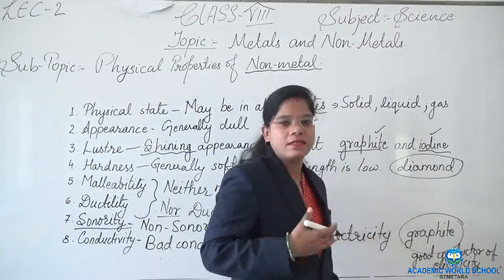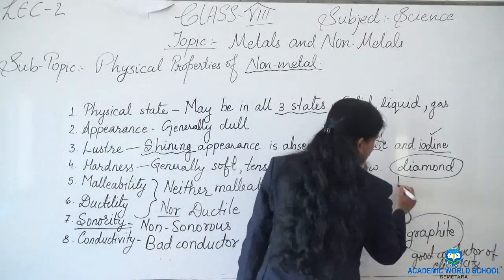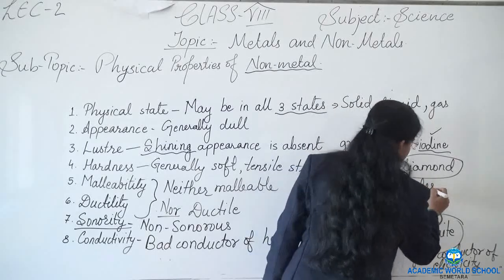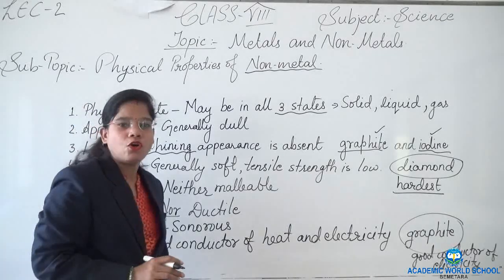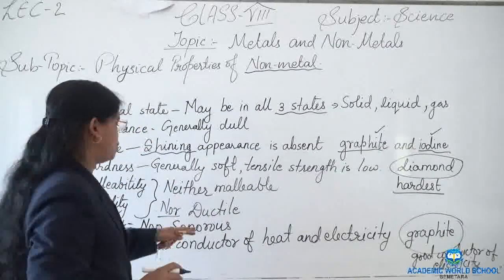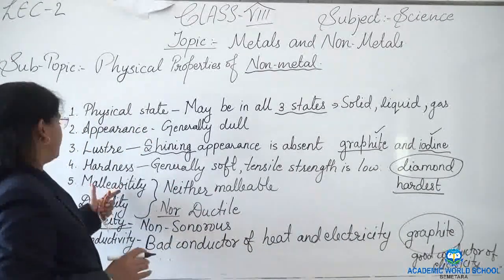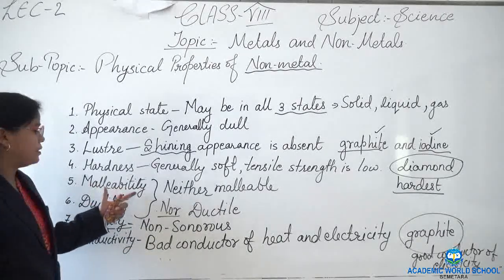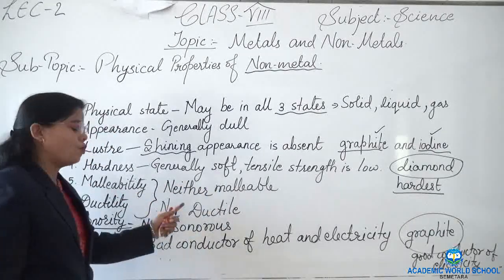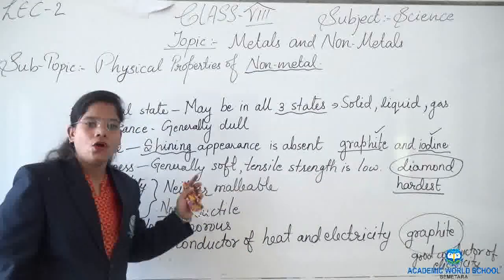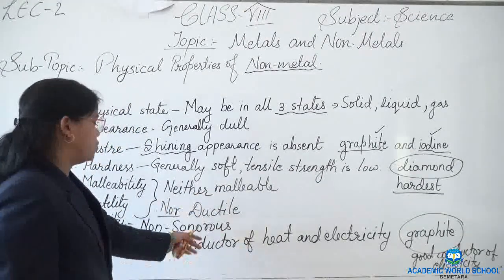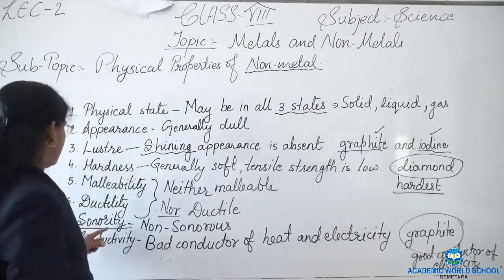It is harder than metals also. Except for diamond, the rest of the non-metals are softer in nature. Non-metals are neither malleable nor ductile. They cannot be changed into thin sheets or drawn into thin wires.